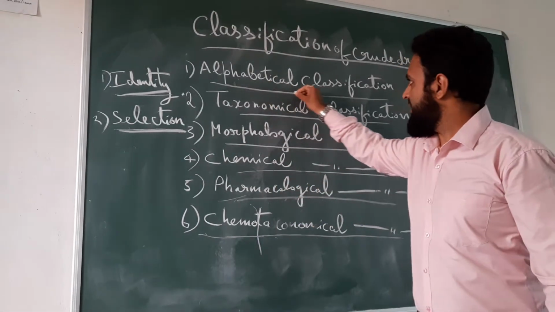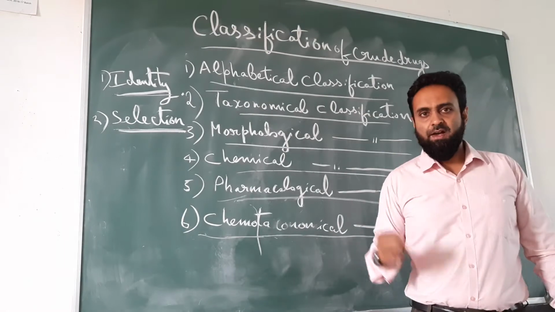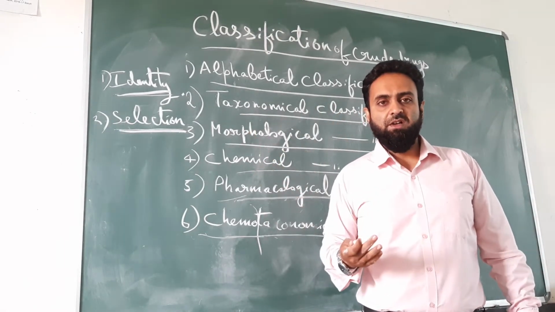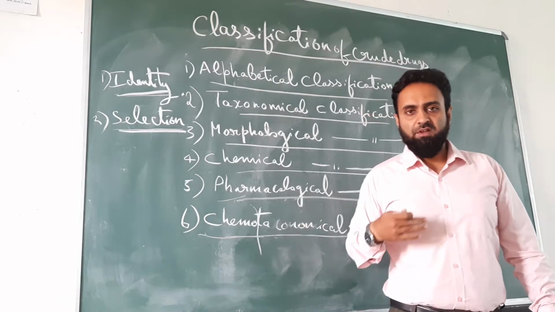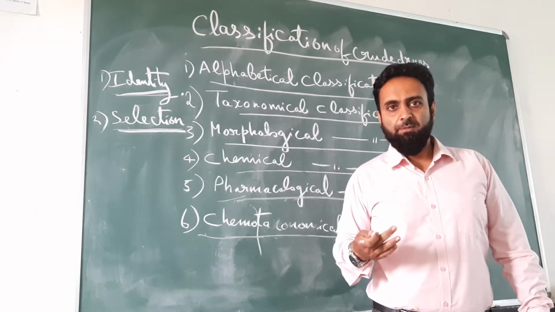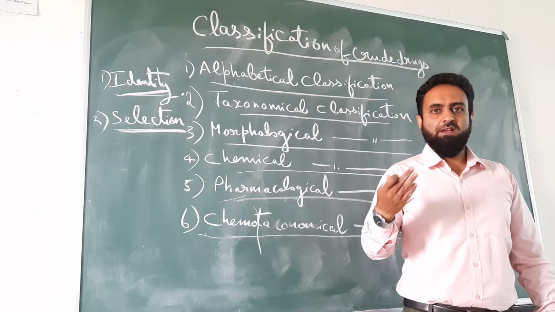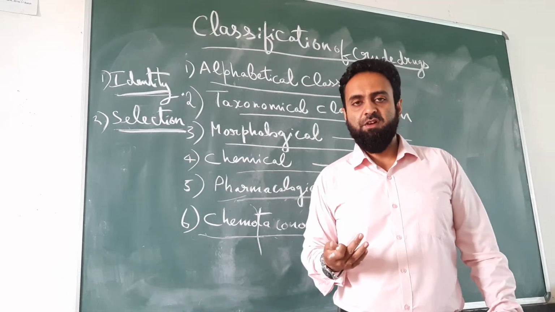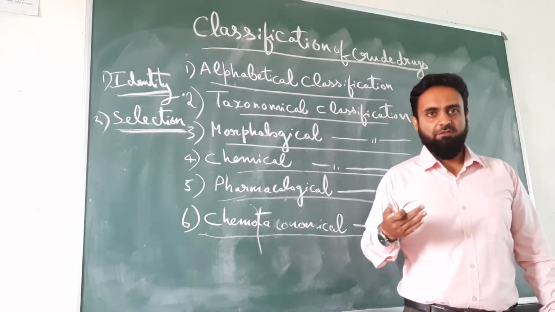Coming to the alphabetical classification method, as the name itself tells, the prodrugs are classified based on the starting letter of their name. A typical example is what we see in dictionaries, where the words are arranged in alphabetical order.